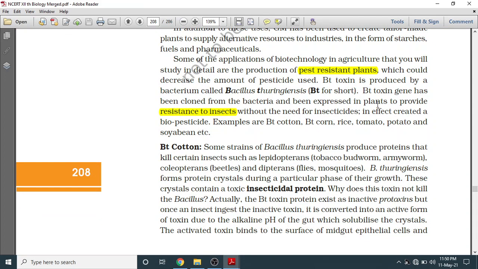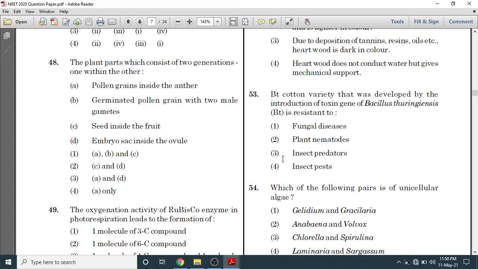Yes, pest resistant plant. Some of the applications of biotechnology, you will study, are resistance to insects. So the question is about insect pests. For the Bt cotton variety, question number 53, the answer will be 4.